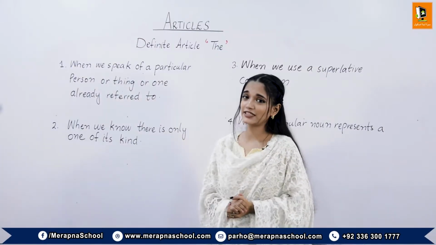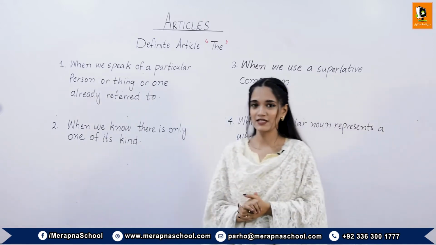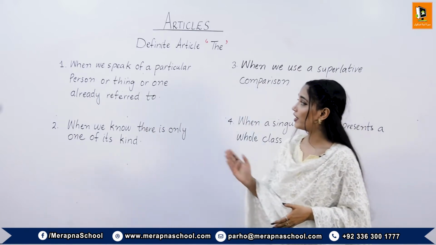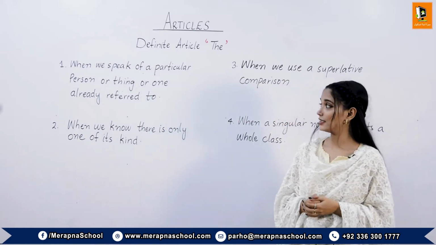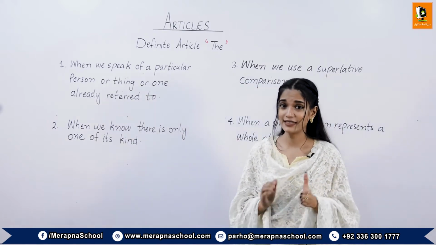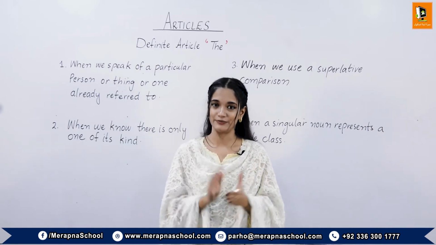Students, the definite article the can be used as a specific determiner under the following cases. The number one case is when we speak of a particular person or thing or one already referred to. For example, we are looking for the man who lives here.